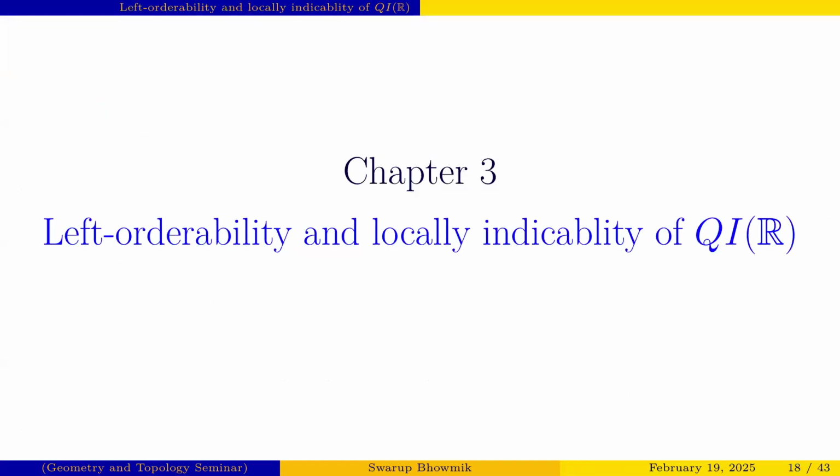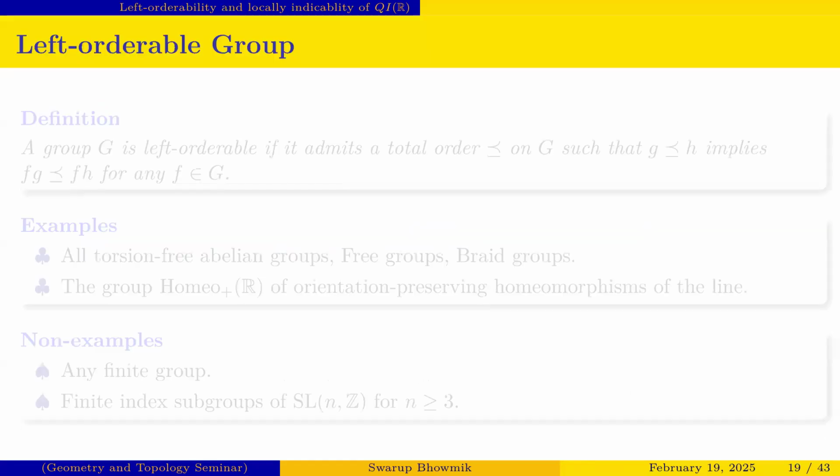Now we go to our next chapter, chapter 3, that is, left orderability and local indicability of the group QIR. It is proved by Ye and Zhao that this group QIR is left orderable but not locally indicable. So here we prove that the quotient group QIR by H is left orderable but not locally indicable.